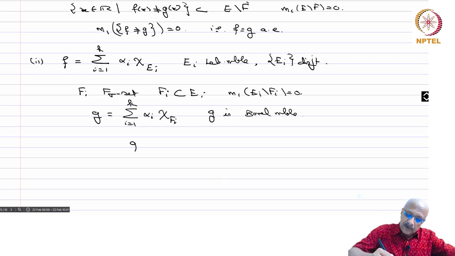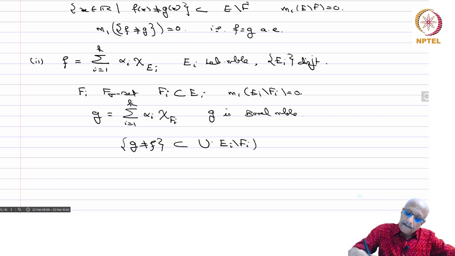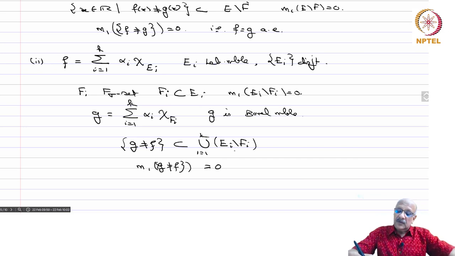And now what about the set where g is not equal to f? Now these Ei's are all disjoint and Fi's are contained inside the Ei's, and therefore this set is contained in the union of Ei minus Fi. Therefore the measure of g not equal to f is equal to 0, because each one of these is 0 and you have a finite union. By subadditivity, the measure has to be 0.